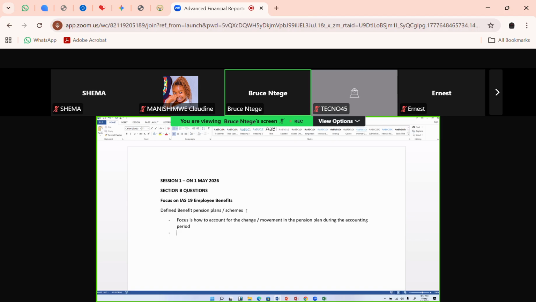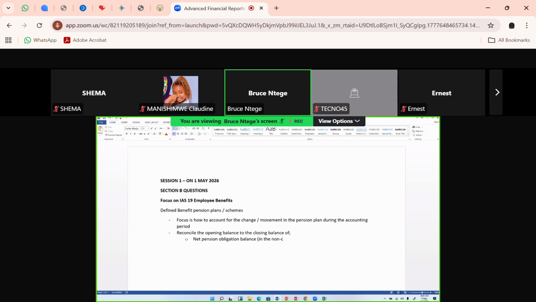That is going to help you reconcile the opening balance to the closing balance of what is usually the net pension obligations account. This net pension obligations balance is usually in the non-current liabilities of the company's balance sheet.